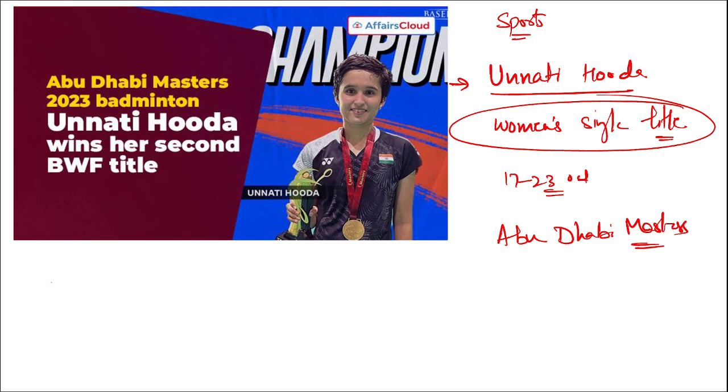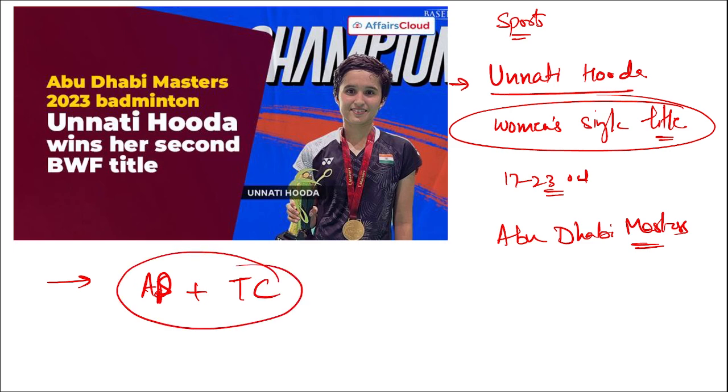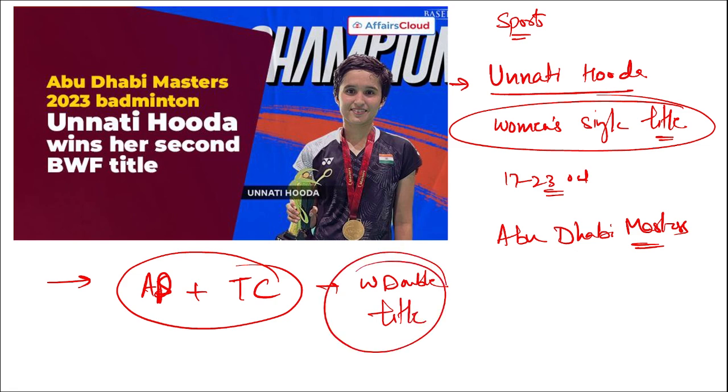In UAE. Then apart from this, remember Indian duo Ashwini Ponnappa and Tanisha Crasto. They have also won the women's doubles title. Women's doubles title was won by Ashwini Ponnappa and Tanisha Crasto. So you have to remember this.